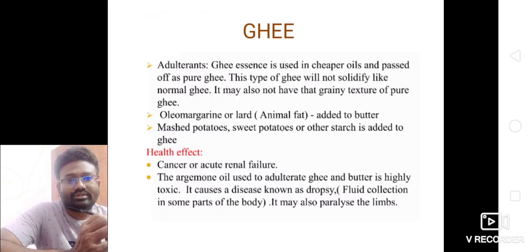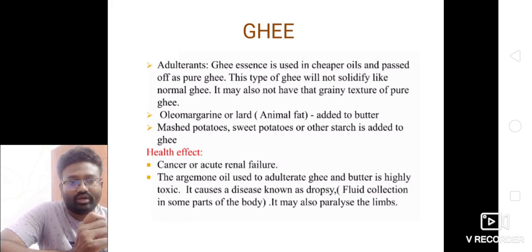Ghee. Adulterated ghee essence is used with cheaper oil and passed off as pure ghee. This type of ghee will not solidify like normal ghee. It may also not have the grainy texture of pure ghee. Lard, animal fat, is added to butter. Mashed potatoes, sweet potatoes, or other starch is added to ghee. What is the health effect on our body? Cancer or acute renal failure.